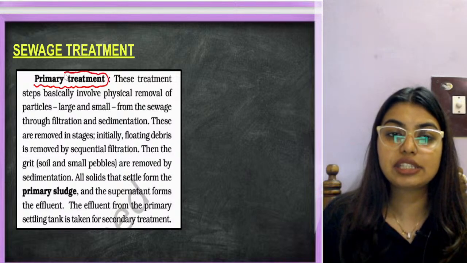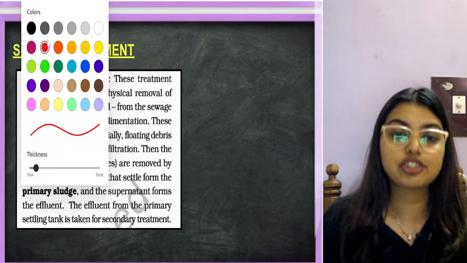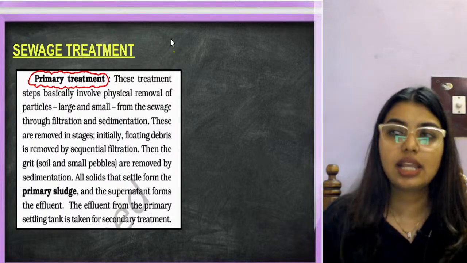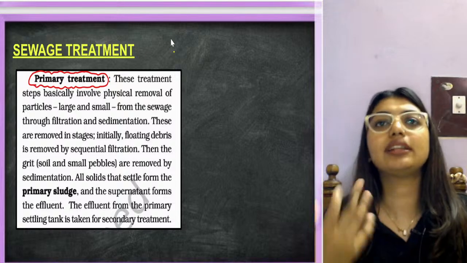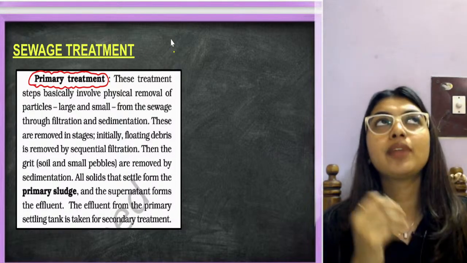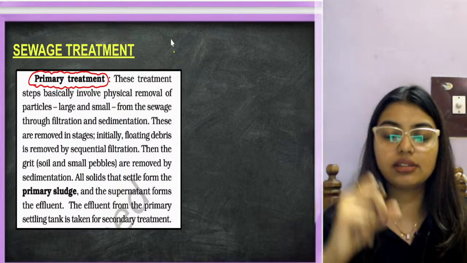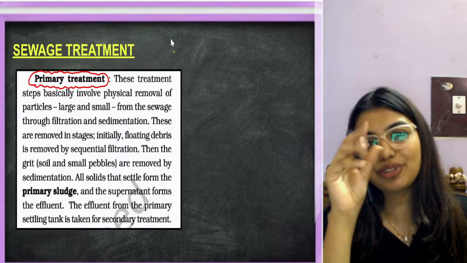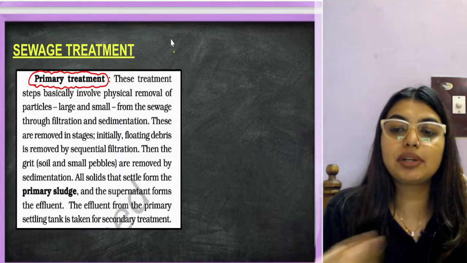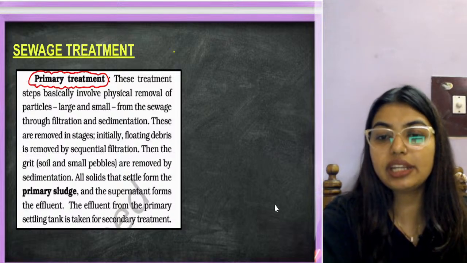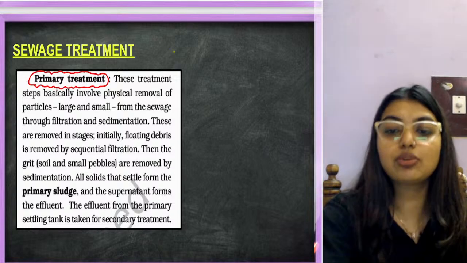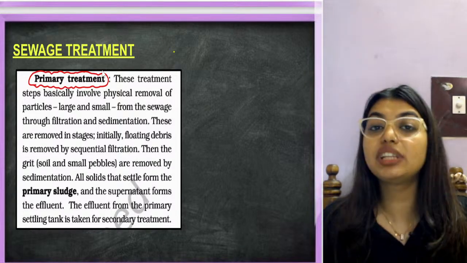Since the waste material is coming from apartments, restaurants, houses, colonies, there will be a lot of debris. Debris means, say one of us ate lays chips and threw it away. It was raining, and this has gone and got into the sanitary tank. Or let's say a cigarette, that after smoking, a person has gone and dumped it there, or due to rain it has gone and settled somewhere. Now in these cases, what is going to happen? These debris have to be removed with the help of primary treatment.